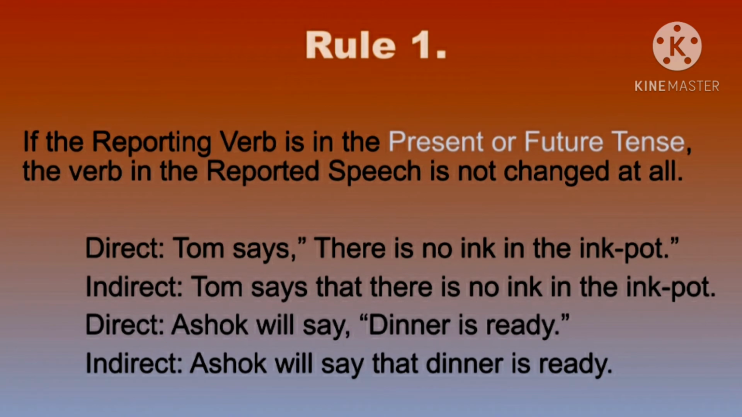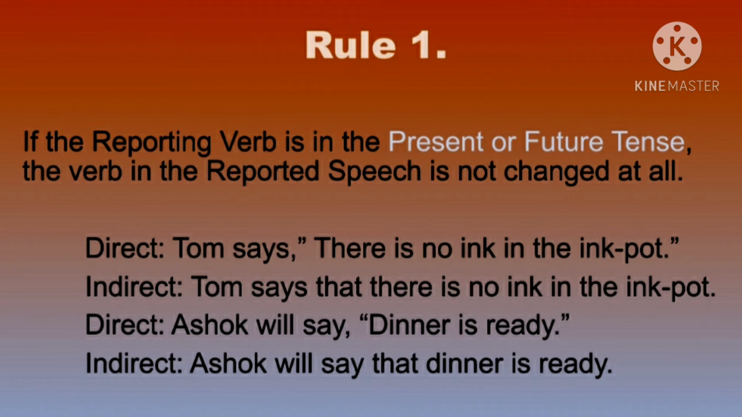Now let's learn the rules one by one. Rule number 1. If the reporting verb is in the present or future tense, the verb in the reported speech is not changed at all. Now how does it happen? Let's see in this sentence. Direct speech: Tom says, "There is no ink in the ink pot." Tom says. So this is given in the simple present tense. See the change in indirect speech. Tom says that there is no ink in the ink pot.